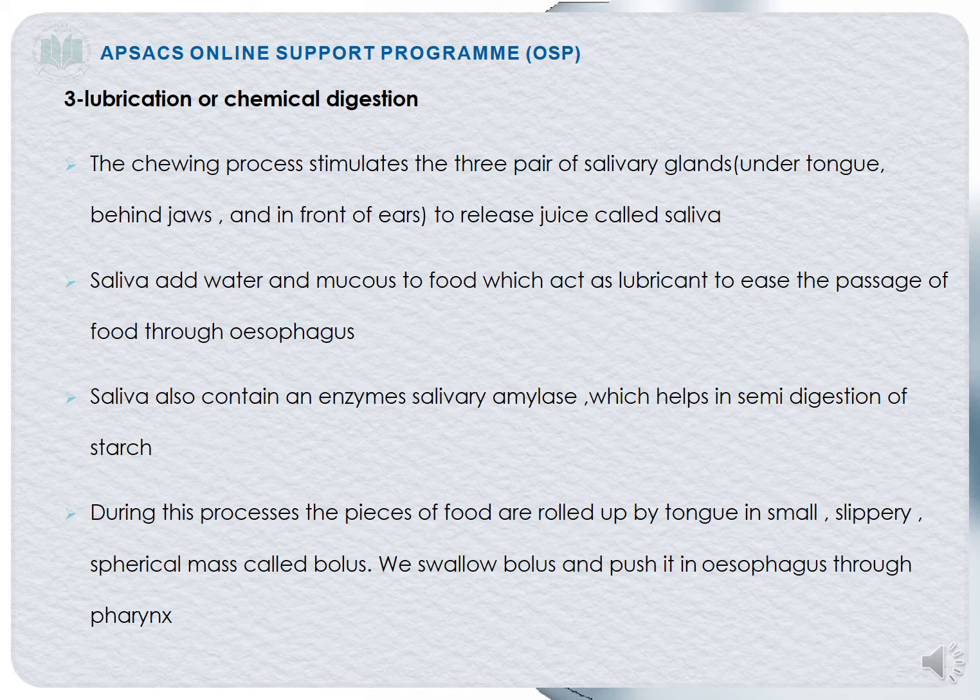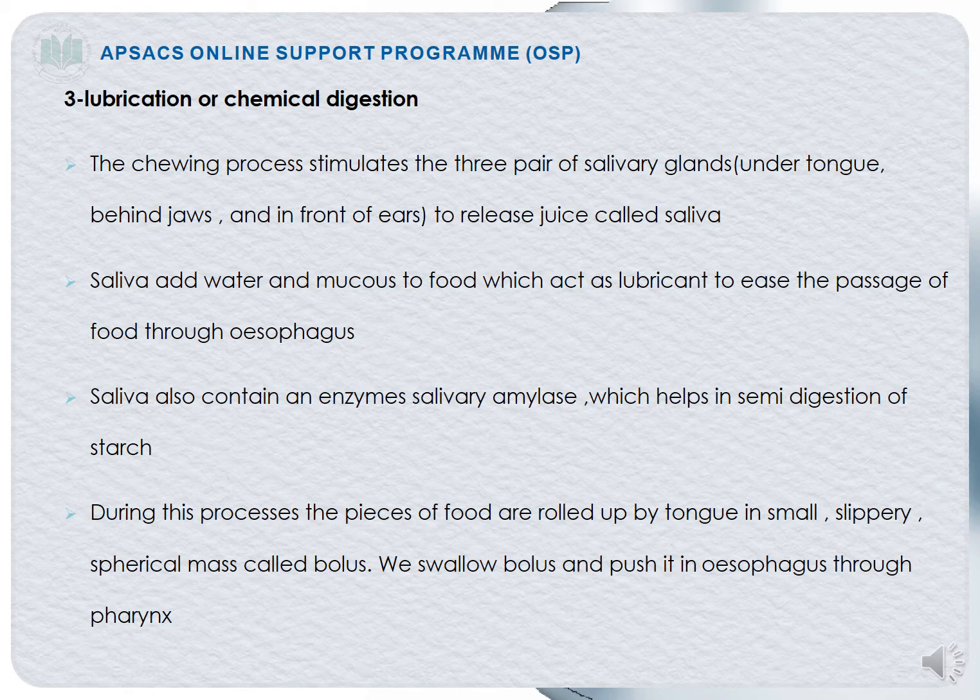Besides this, saliva contains some enzymes that are called salivary amylases. What is the function of the salivary amylases? Salivary amylases help in the digestion of the starches. Our food mostly consists of starches, carbohydrates, and these have to be partially digested inside our mouth. So if our food contains any starches or carbohydrates, the salivary amylase will act on them, and they will be partially digested. Not fully digested, they will be partially digested.